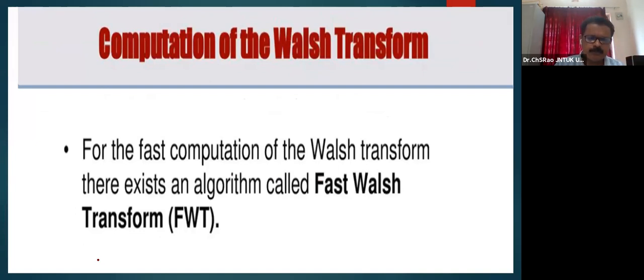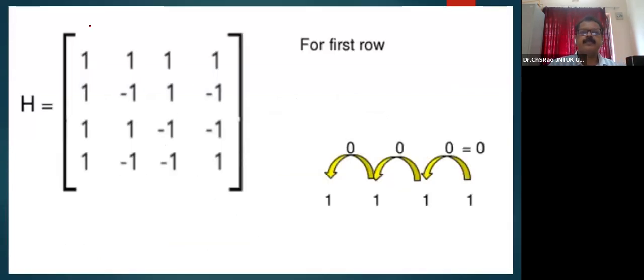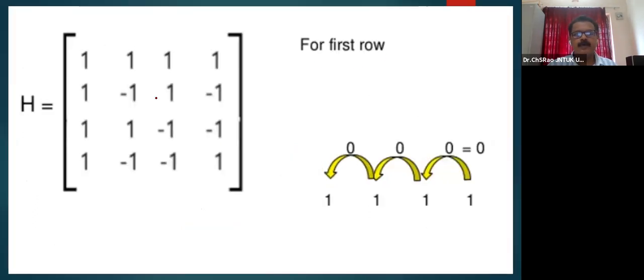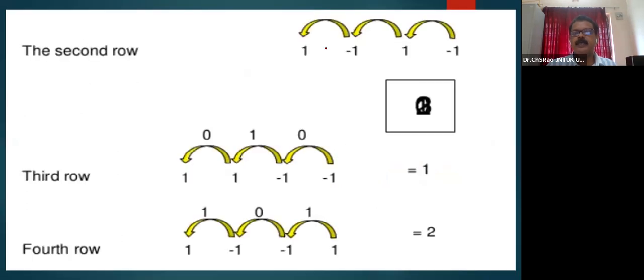Fast computation of the Walsh transform: there exists an algorithm called the fast Walsh transform. In MATLAB it is also readily available. This is how the sequence works. For the first row, there is no sign change: 1 1, no change, 1 1, no change. So the sequency of the first row is 0. Similarly, the second row is 1 minus 1, 1 minus 1, 1 minus 1. This is one change, this is another change, and this is another change. That is 3. This is 3 here.